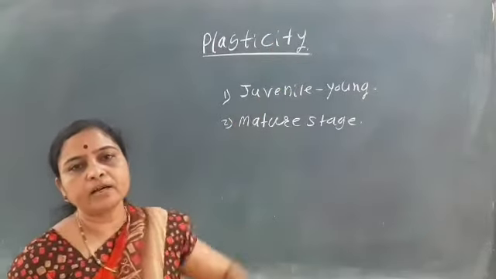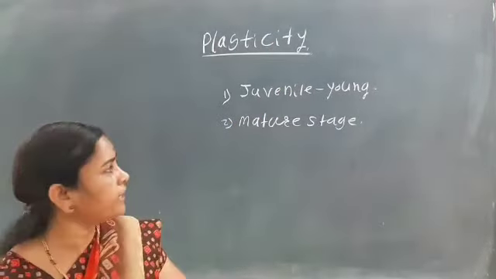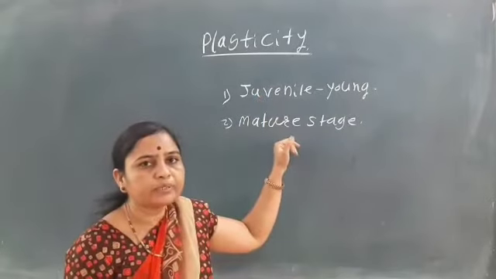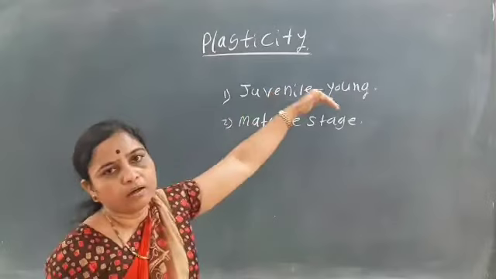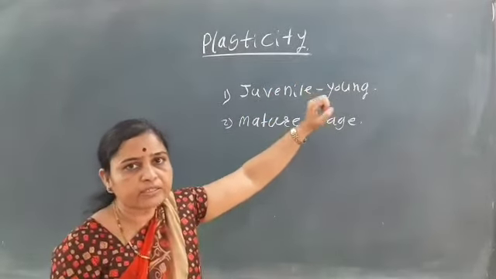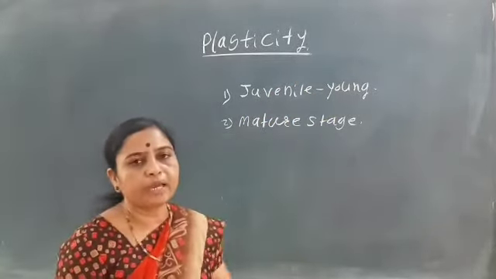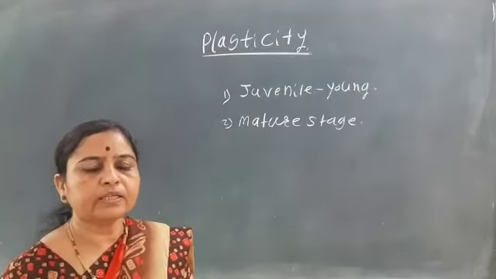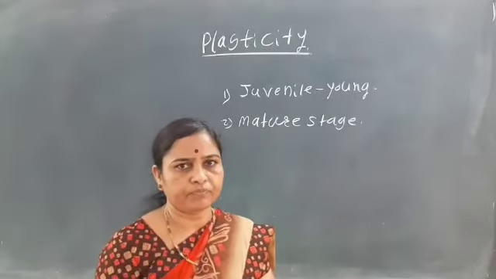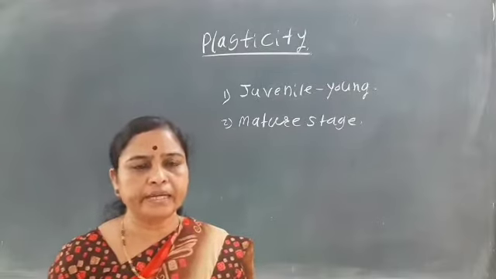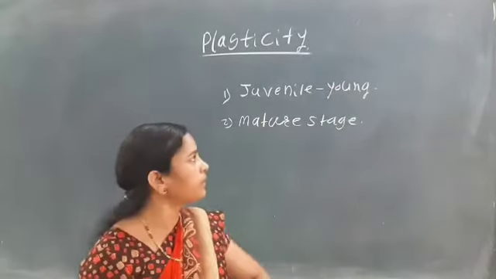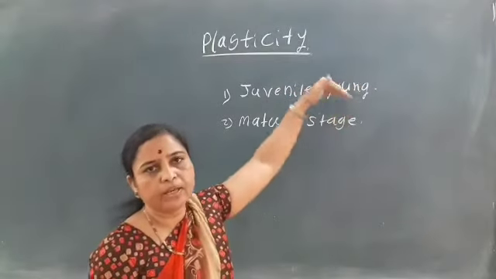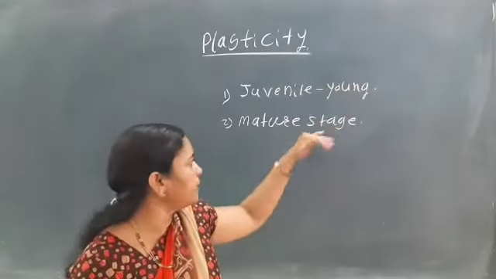It is known as plasticity. This heterophyllous condition in plants mainly occurs in the juvenile stage, the young stage condition, and in the mature stage condition we can see different structures. Hetero means different, phyllous means leaves: the leaves show different structures in the young stage and in the mature stage.